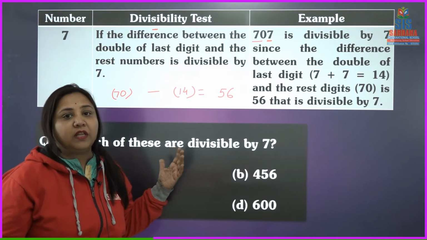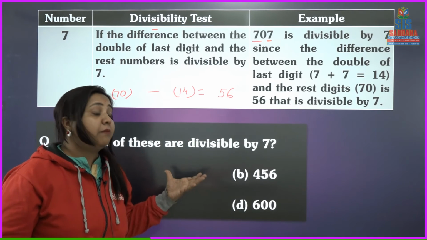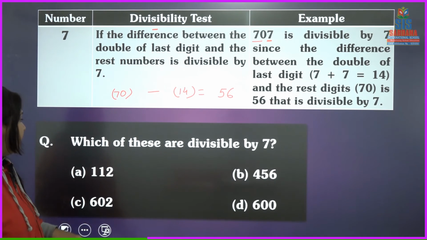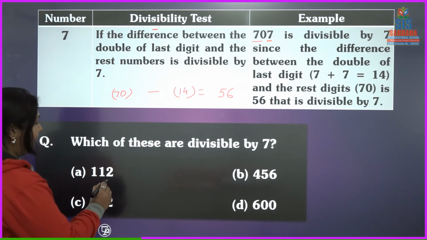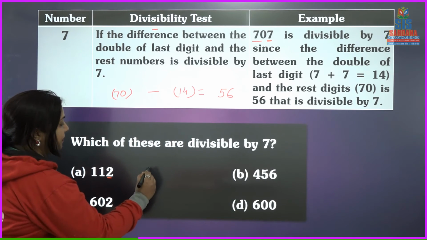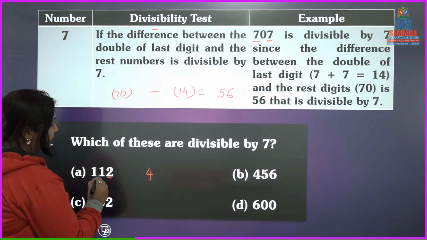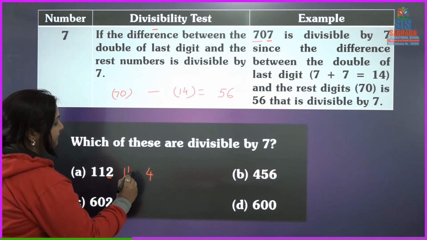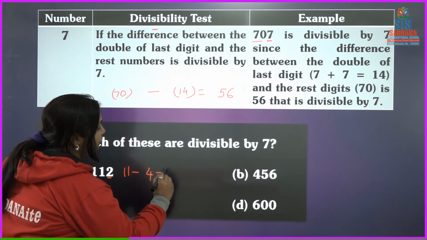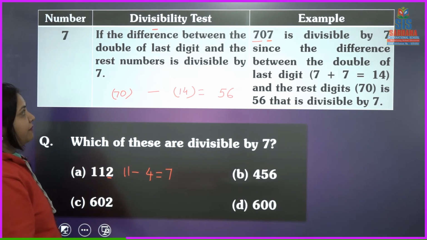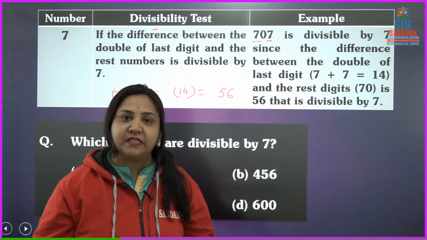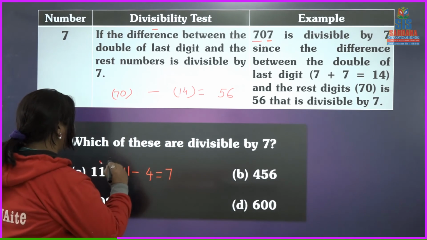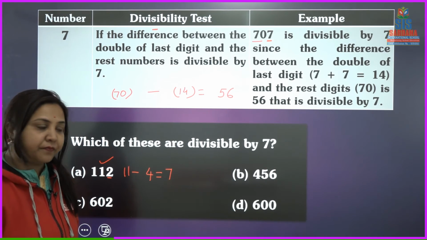Here we have to find out whether the given numbers are divisible by 7 or not. So let's find out. 112. Okay, so the last digit is 2 and its double is 4, and the rest of the number forms the number 11. So 11 minus 4 is what? 7. And 7 is a multiple of 7. 7 ones are 7. So it's clear that this number is divisible by 7.